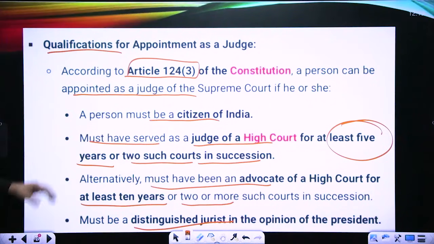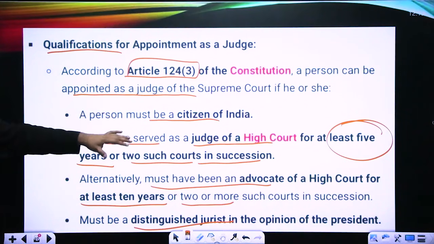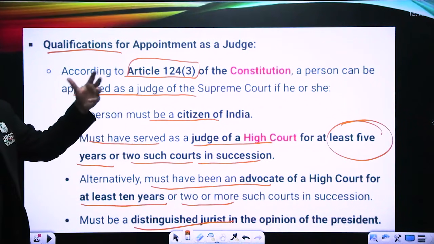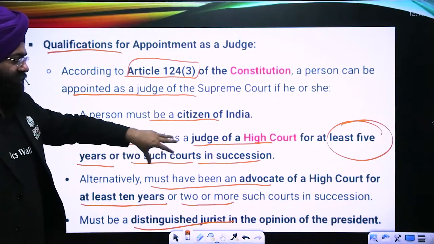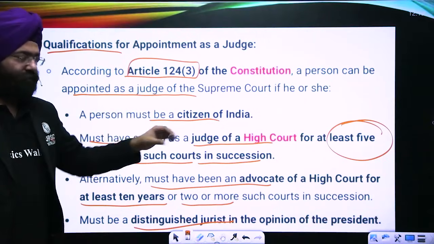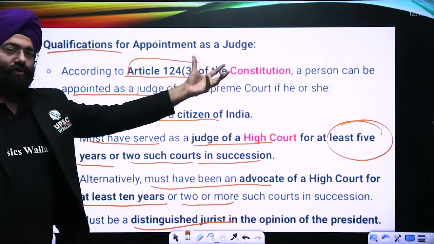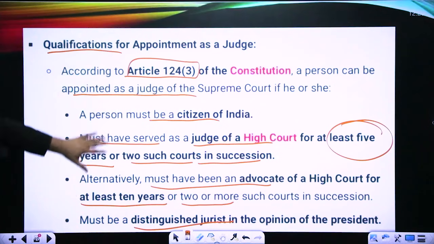Now, we have seen that over this criteria the Chief Justice of the Delhi High Court has been elevated to the status of a Supreme Court judge. The first requirement is having served as a judge of a High Court for at least 5 years. Obviously, the Chief Justice has already served. So based on this criteria, he has been appointed as a judge of the Supreme Court. Now this is the qualification that is required.